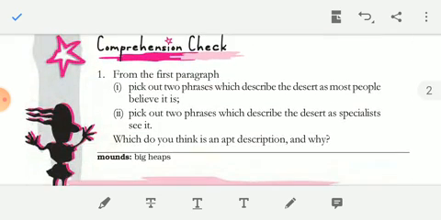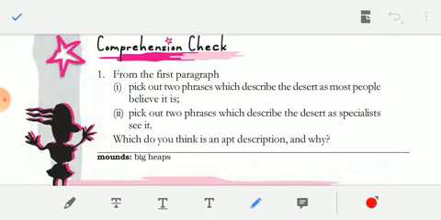Let's start. Comprehension check. Question number 1. From the first paragraph, pick out two phrases which describe the desert as most people believe it is. Here the two phrases would be an endless stretch of sand, and next is dry, hot, waterless and without shelter, because here it is saying to pick out two phrases which describe the desert as most people believe it is.